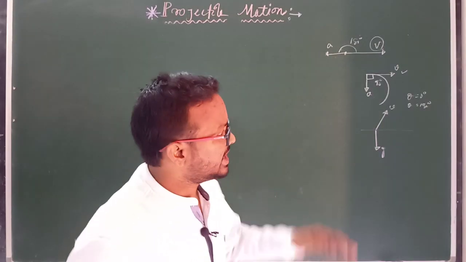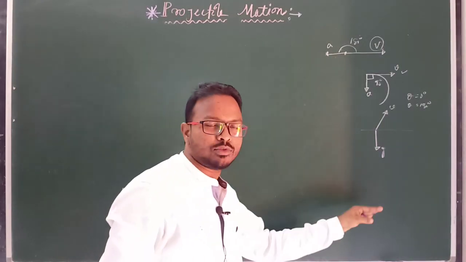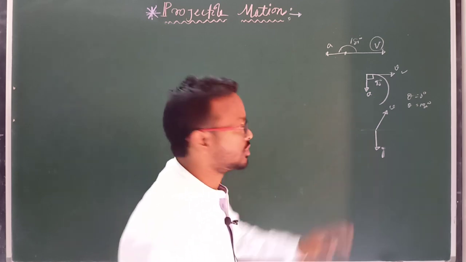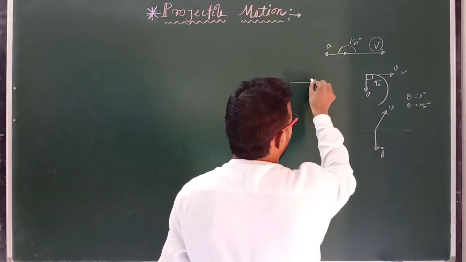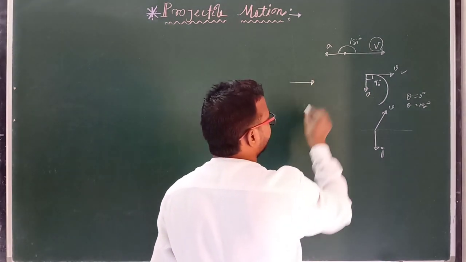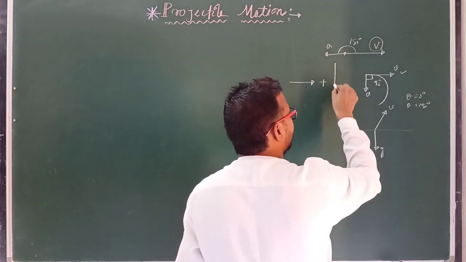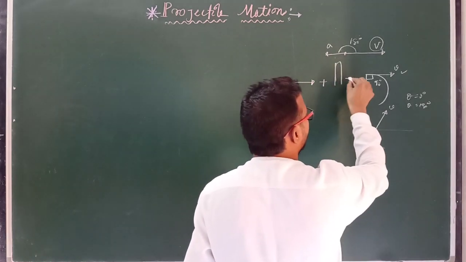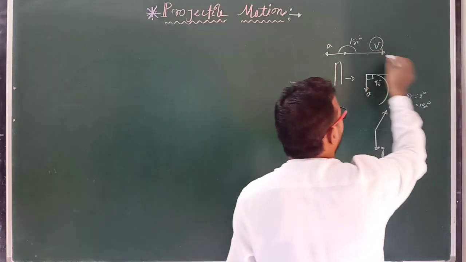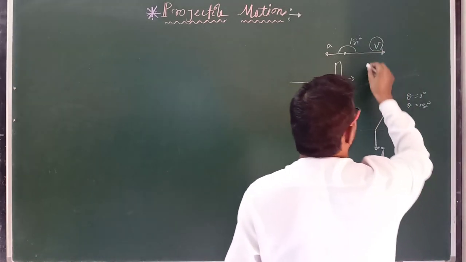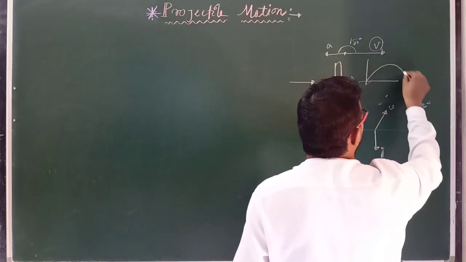Clear? It is the combination of one dimensional motion along the horizontal plus one dimensional motion along the vertical, and its combined effect is known as projectile motion.